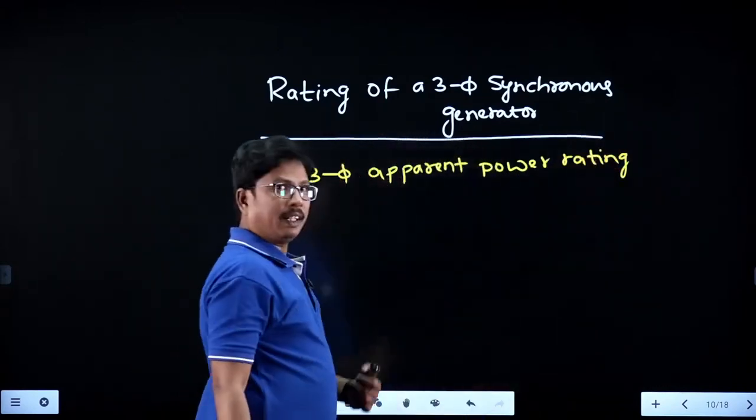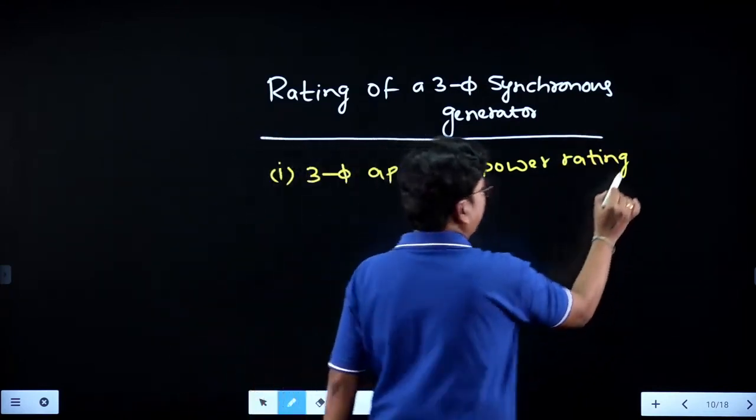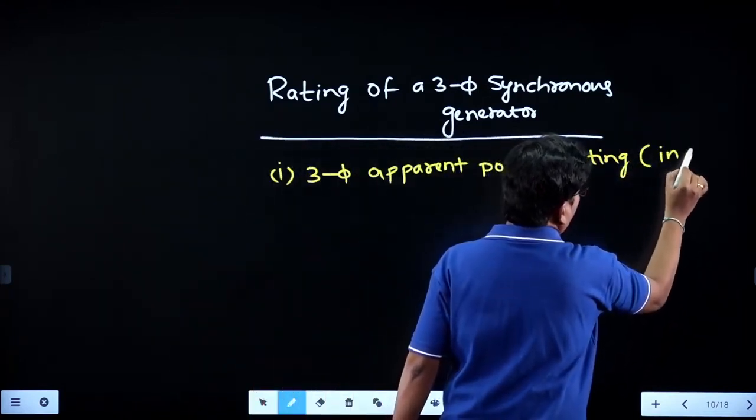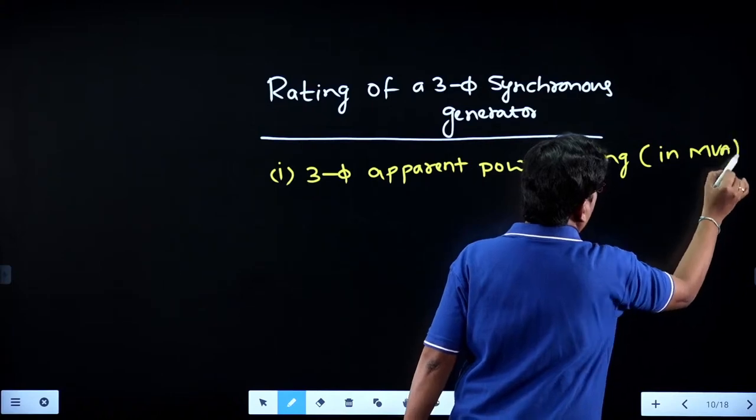Normally it will be given in MVA, megavolt ampere,